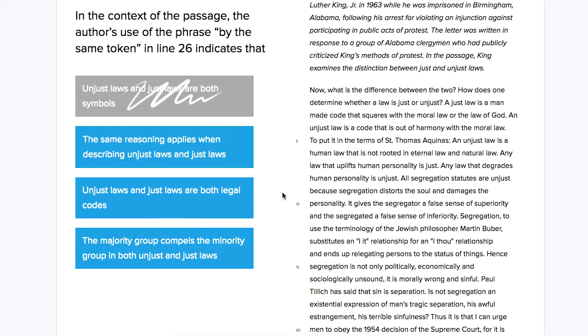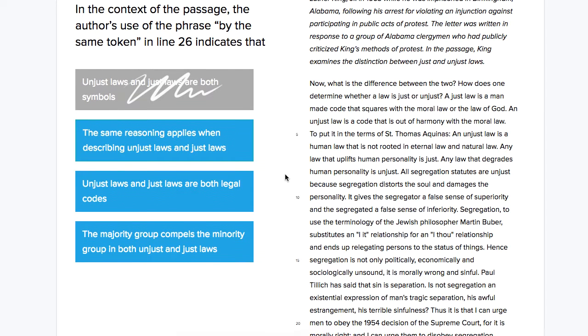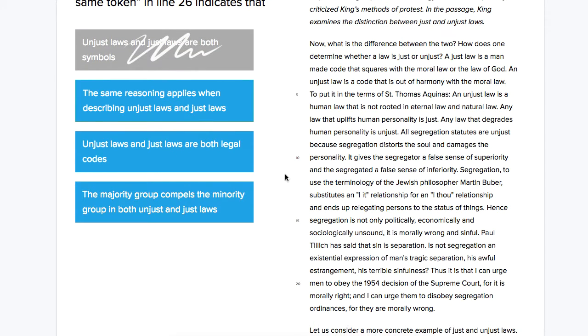That's true, but when we see this phrase, by the same token, we can imagine that there has to be a purpose beyond just saying, well, there are two kind of facts that are the same.